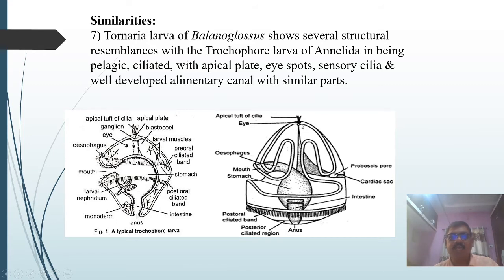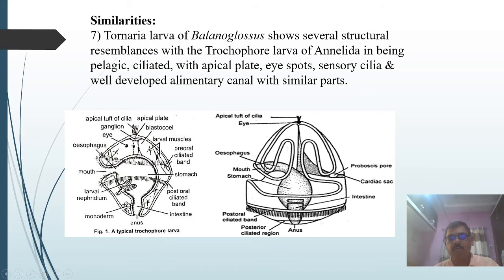Then sensory cilia are well developed in both larvae. In both larvae, the alimentary canal starts from the mouth, then esophagus, then a voluminous stomach, then intestine and anus.